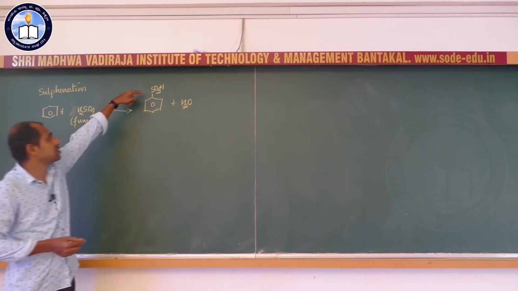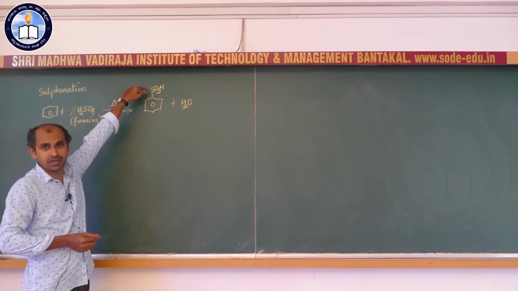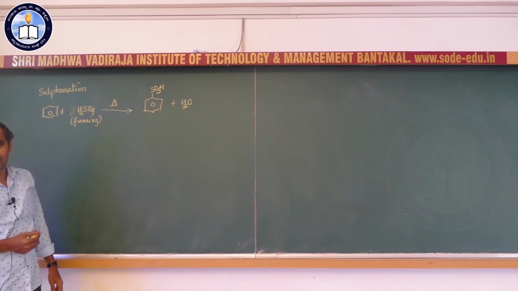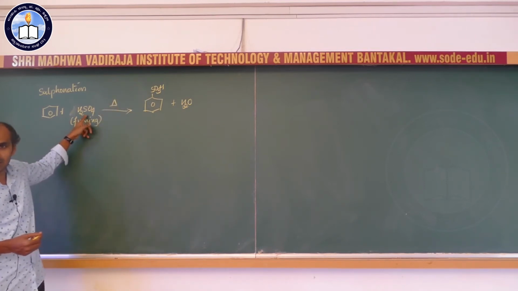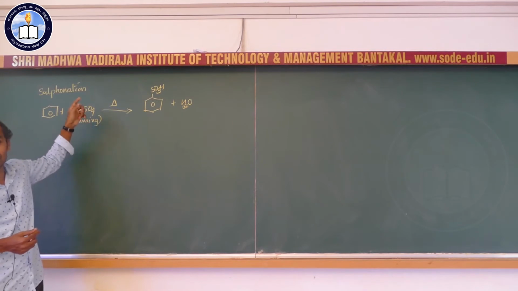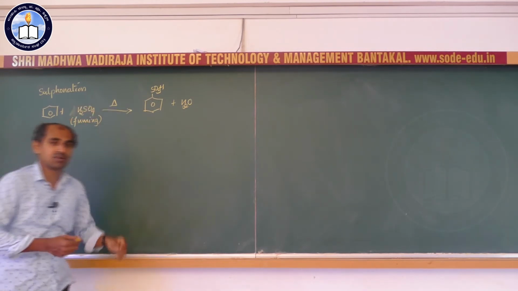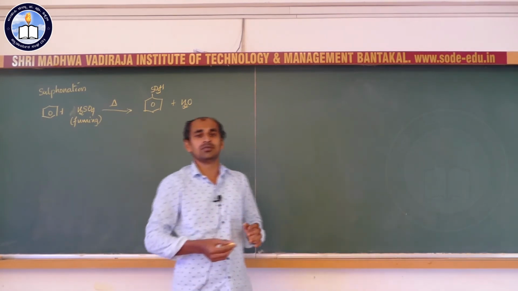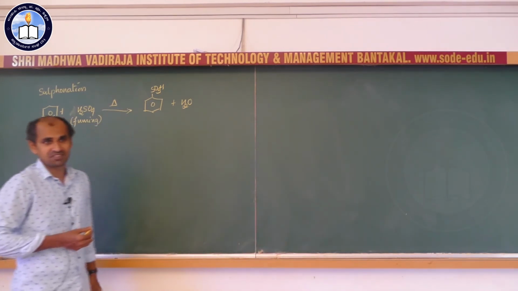The SO3H group comes over the benzene ring, so it is called benzene sulfonic acid. Fuming sulfuric acid means very highly concentrated sulfuric acid, also called oleum. Sulfur trioxide gas is passed through concentrated sulfuric acid solution to give oleum or fuming sulfuric acid.